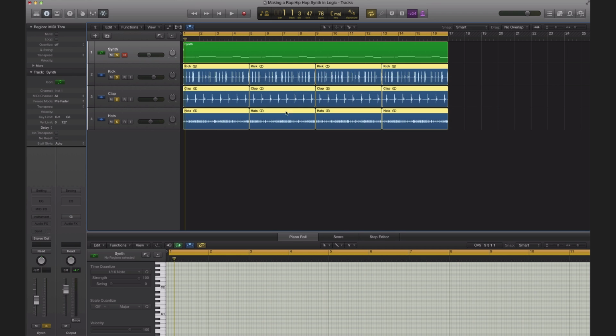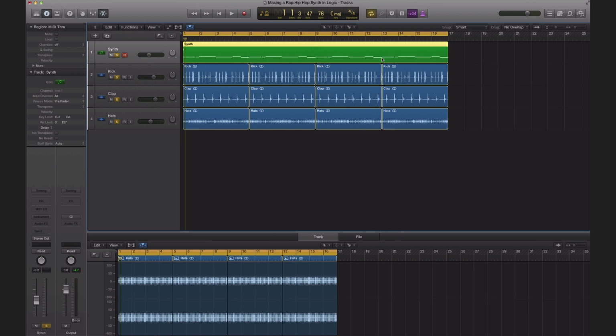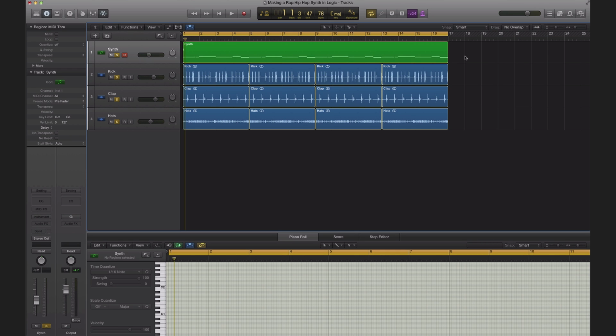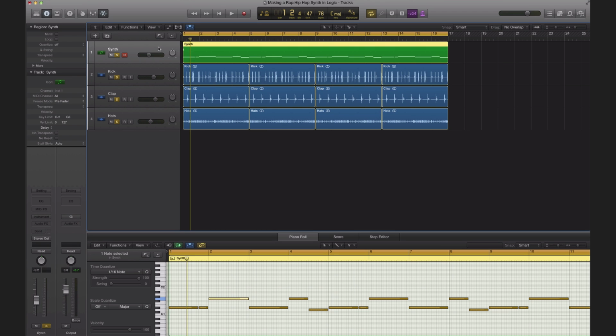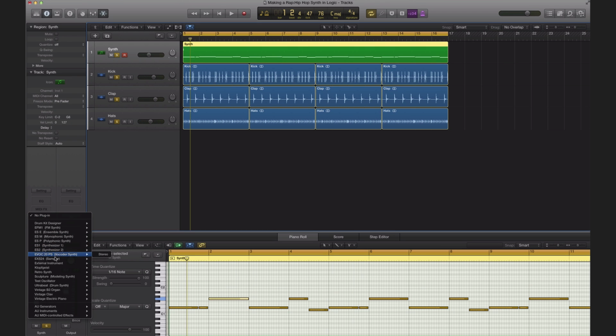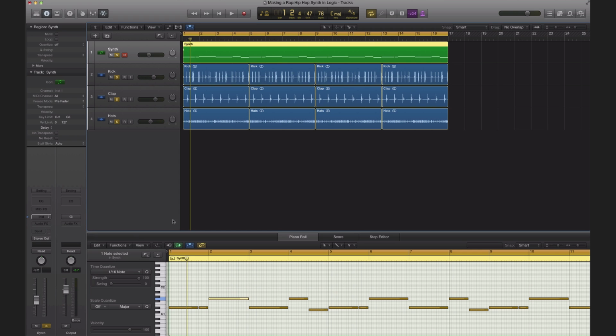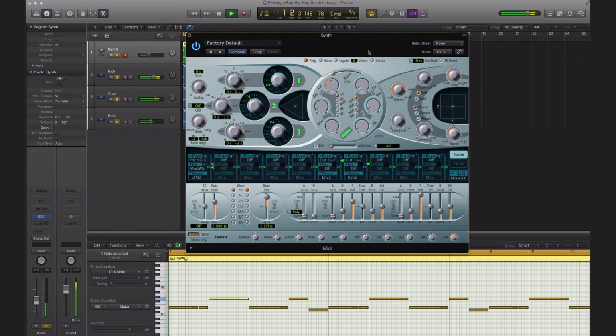Here I got my drum loop right here, and I already pre-recorded a MIDI region for you as well, so the tutorial moves along a lot quicker. So create your first software instrument track. In this case, I have mine right here, and let's bring in the ES2 synth. All right, so we got that right there.